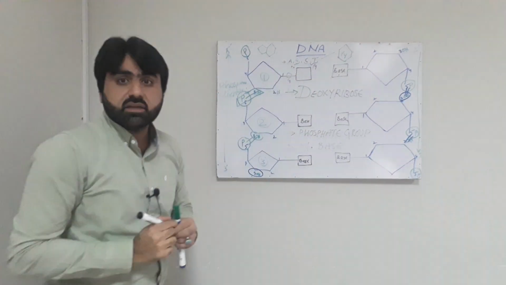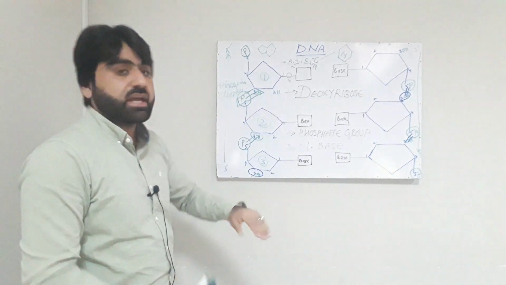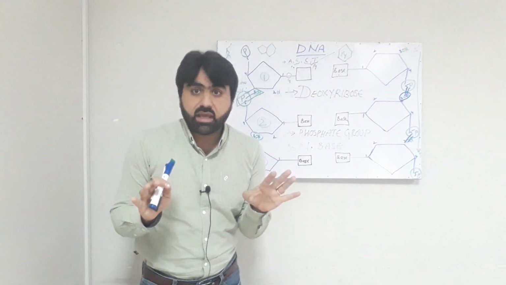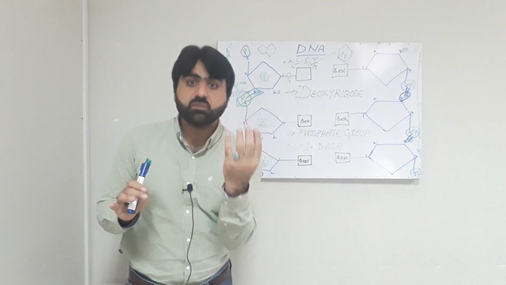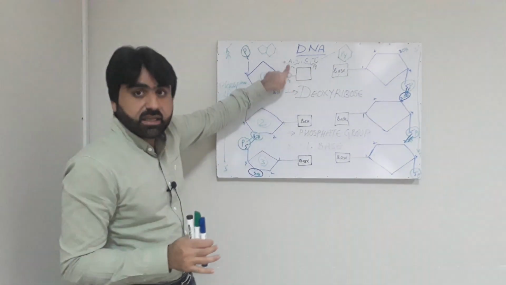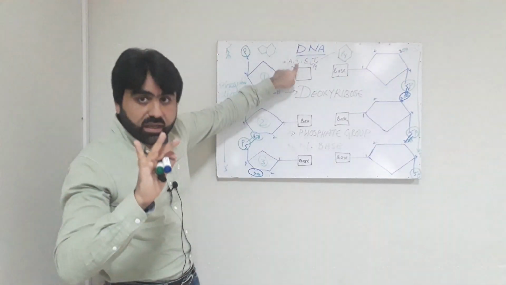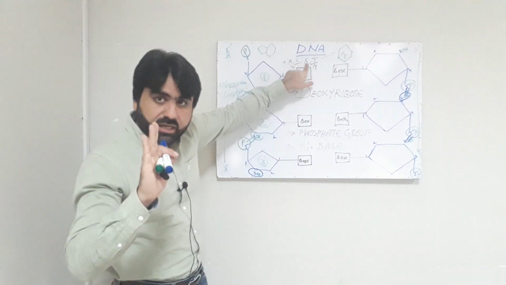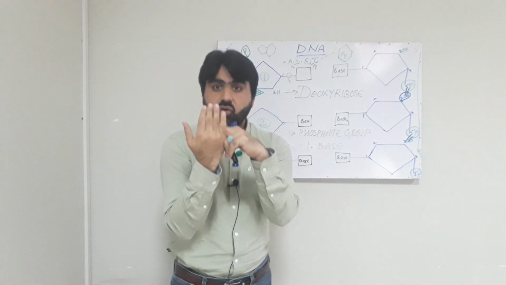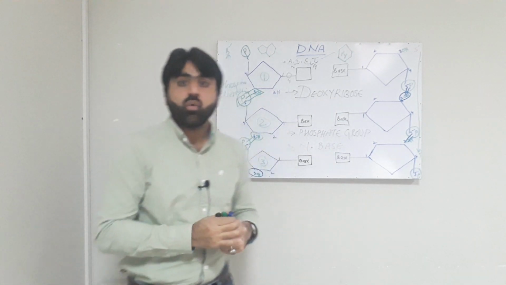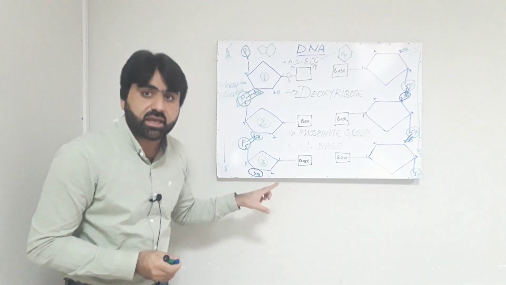Before going into the bonding, I would like to tell you that there are a total of 4 nitrogenous bases which form DNA. One is adenine, another is guanine, third one is cytosine, and fourth one is thymine. So these are the 4 basic nitrogenous bases which form the structure of DNA.